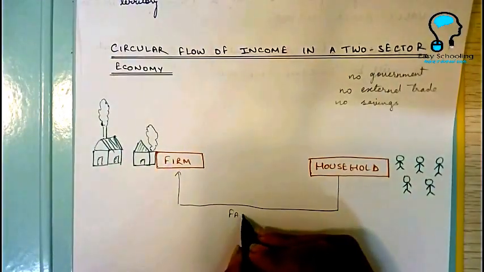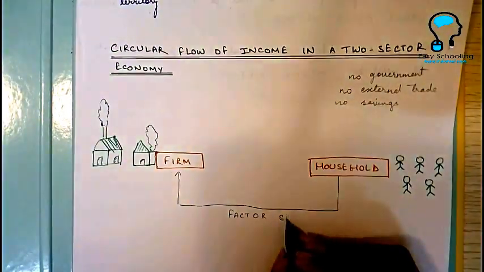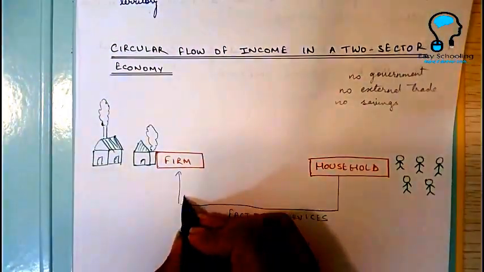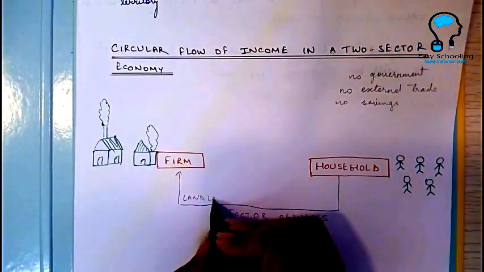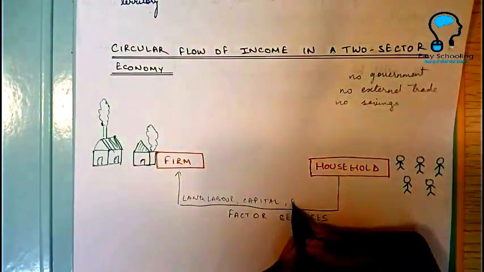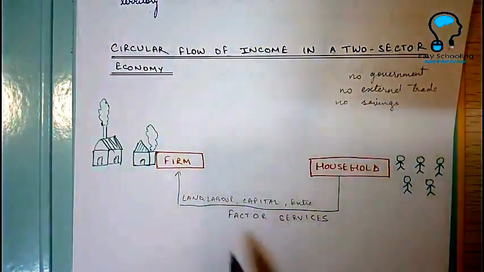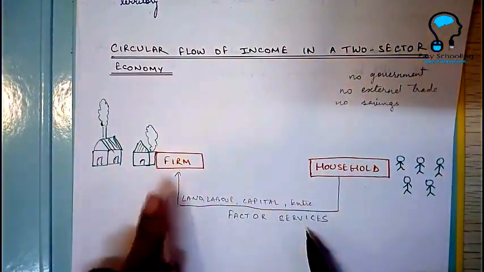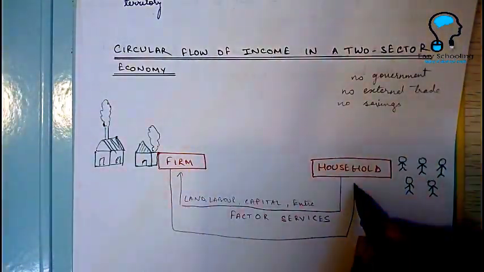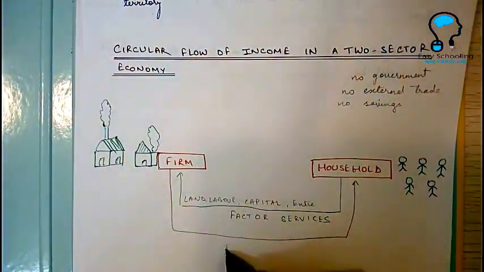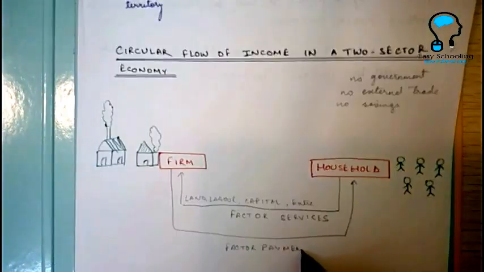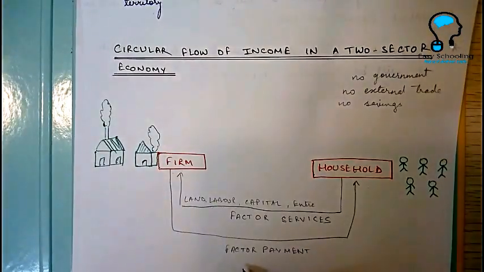factor services. Now, what are those factor services? Land, labor, capital, and entrepreneurship. Households provide the factor services to the firm. In return, the firms give factor payment to the households. In the form of what?